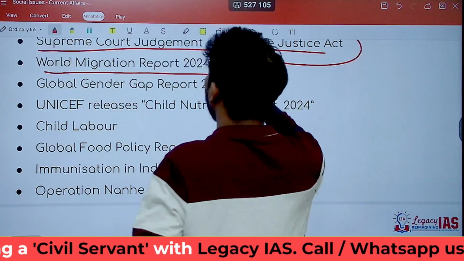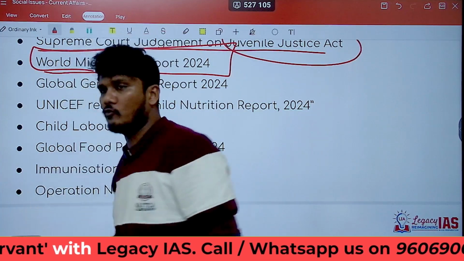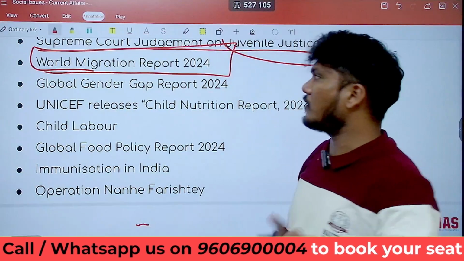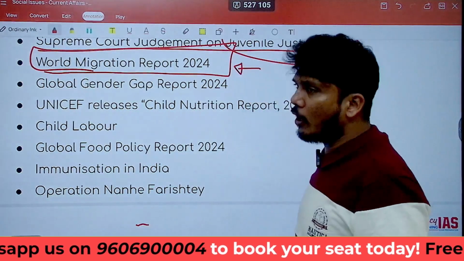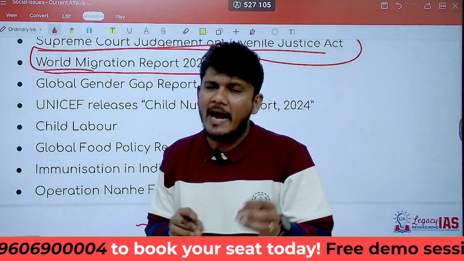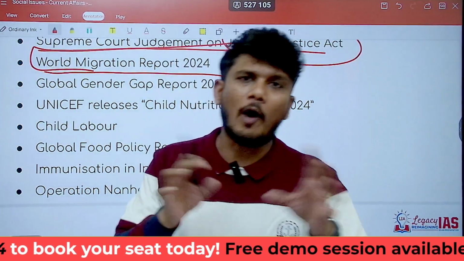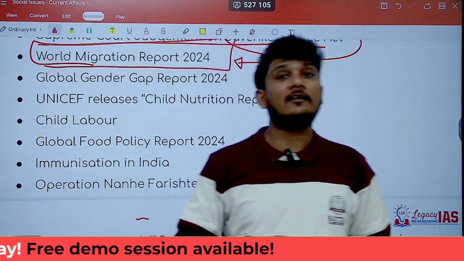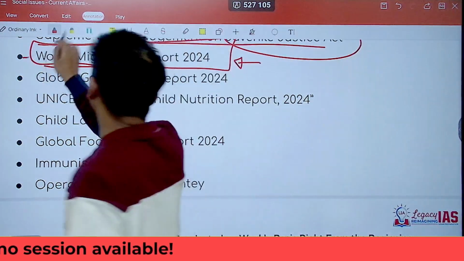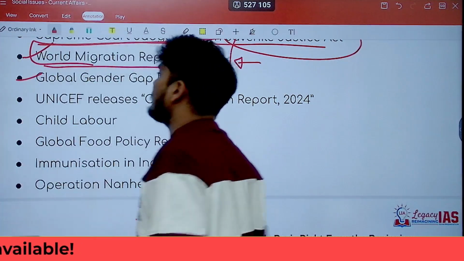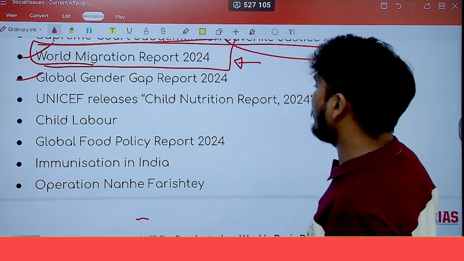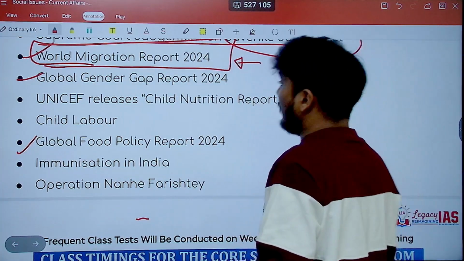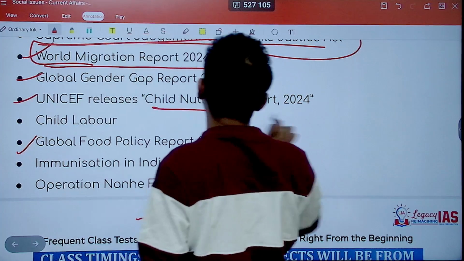Then we'll look at the World Migration Report. So whenever we talk about any report, any index, the most important thing is, of course, what is that report all about, who has brought it in, and a small amount of few top key findings of that particular report. So there will be a lot of reports when it comes to social issues. So we'll see the World Migration Report 2024, then we'll see the Global Gender Gap Report, we'll see the Global Food Policy Report, so on and so forth, as well as UNICEF's Child Nutrition Report.